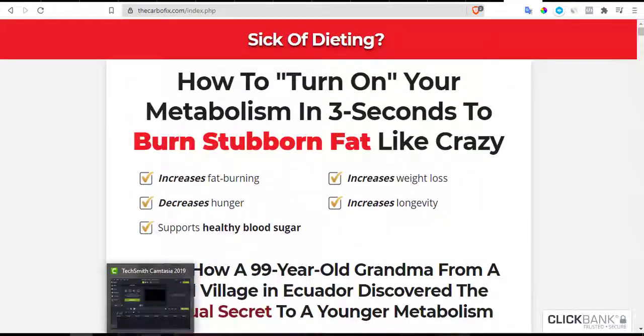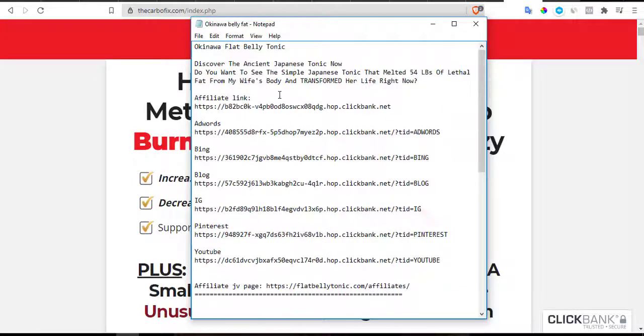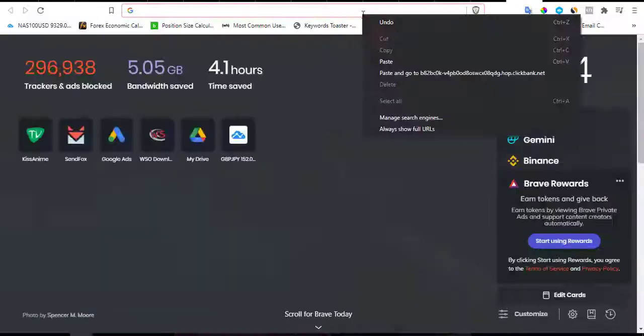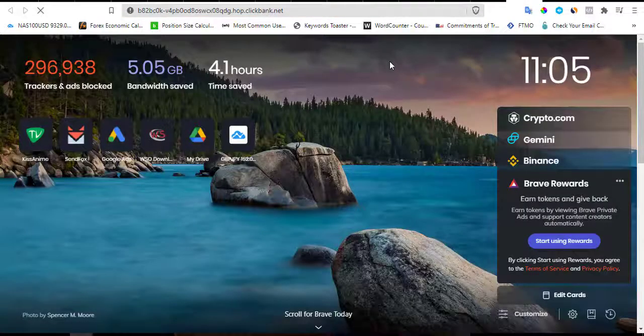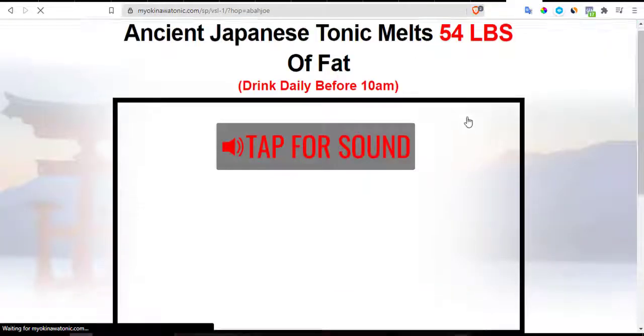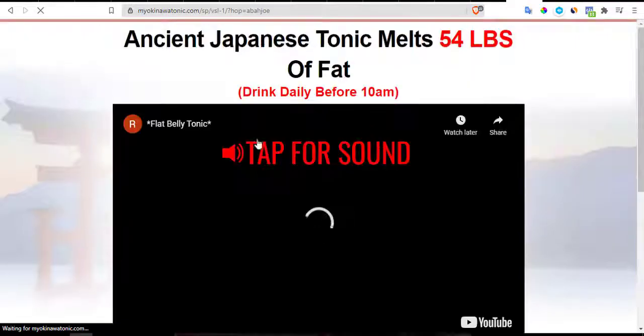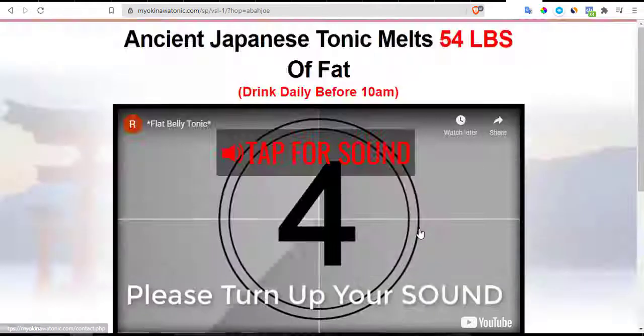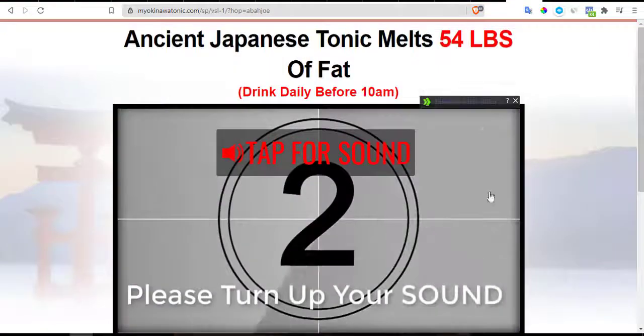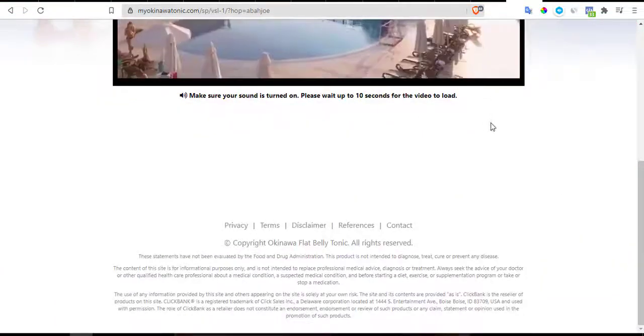Let me show you an example of what I'm talking about. Like this one now, Okinawa Flat Belly. You see that there's only just one video, and then that's it. You understand what I'm trying to talk about? Now, after this video, there's nothing again. So this is not what you're looking for. Turning this into a PDF is going to be a waste of time.